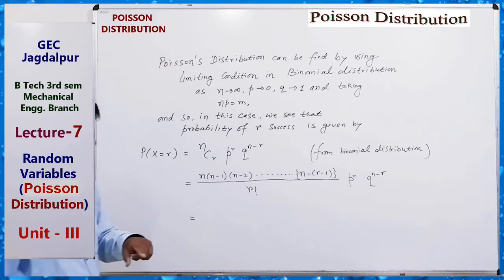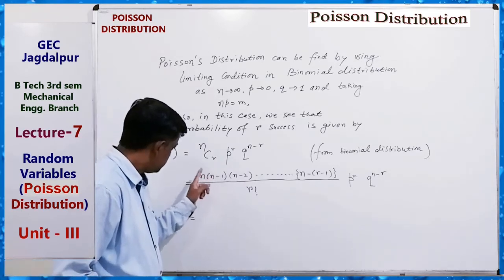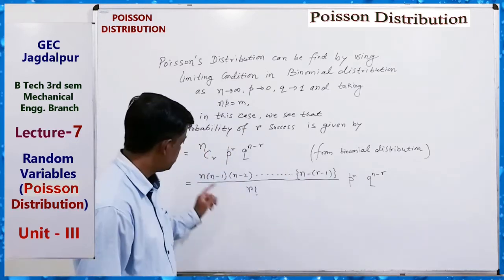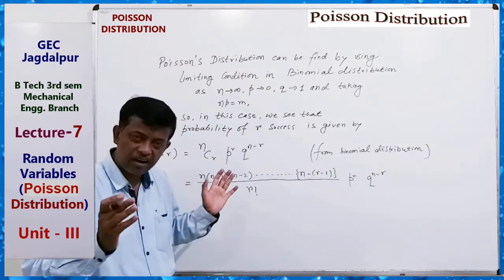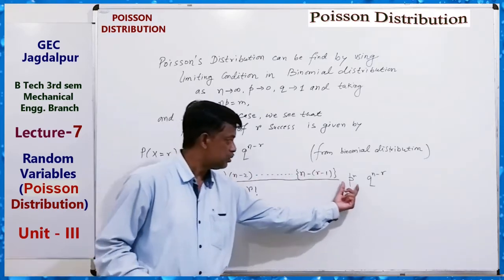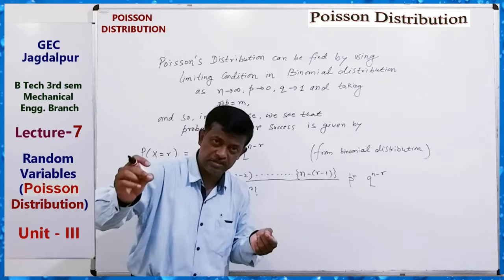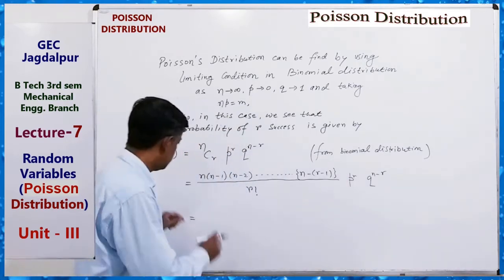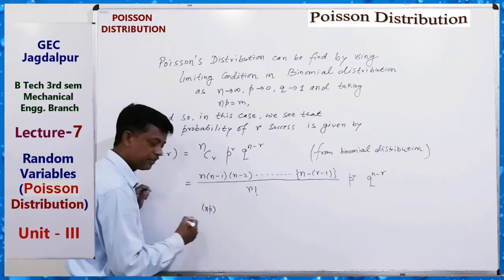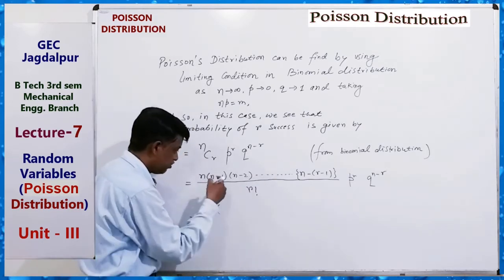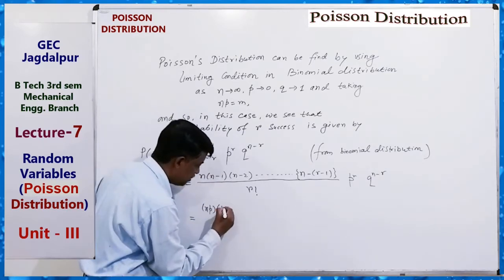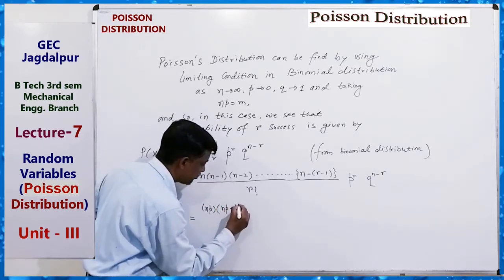Now in the numerator we have r factors, n, n-1, n-2 up to n-(r-1), and p to the power r means p multiplied r times. So first p with n gives np. Second, p with n-1 gives np minus p.